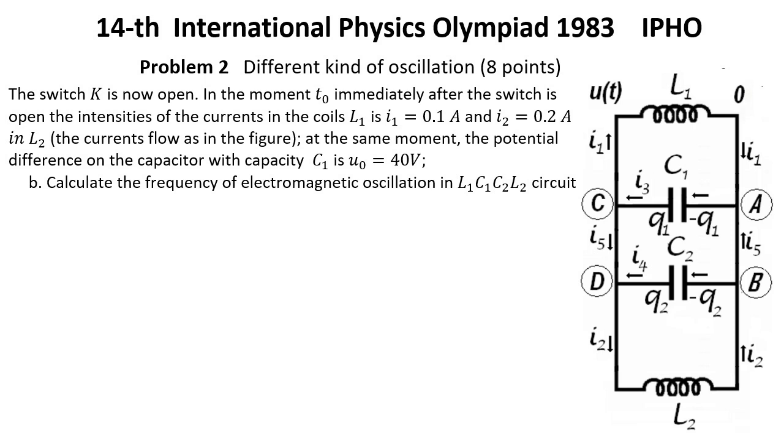The fact that immediately after the source is detached there is a current in the coils allows us to admit that the current will continue to flow through the coils. The capacitors will be charged with charges variable in time. The variation of the charges of the capacitors will result in currents flowing through the conductors linking the capacitors in the circuit. The momentary tension on the jacks of the coils and capacitors, identical for all elements in the circuit, is also dependent on time. Let's admit that the electrical potential of the points C and D is U(t), and the potential of the points A and B is 0.